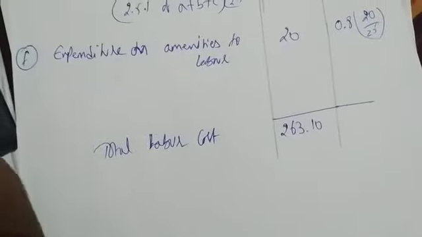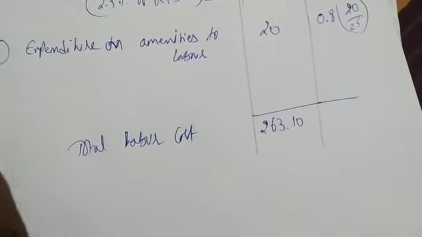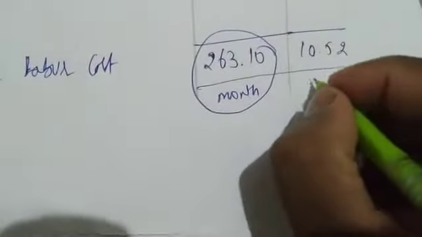And per day, 2 plus 6 plus 0.8 plus 0.7 plus 0.22 plus 0.8, 10.52 we are getting. Got it. This is for the month, and this is per day.